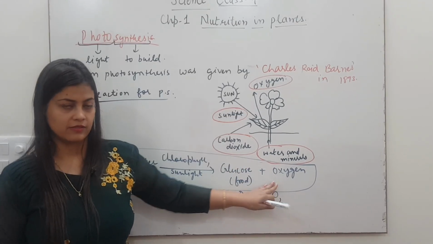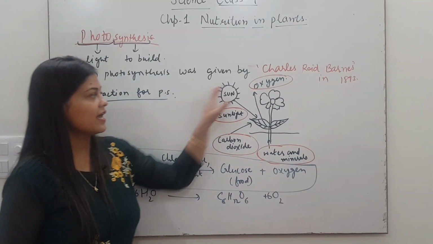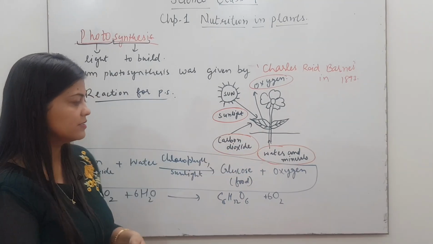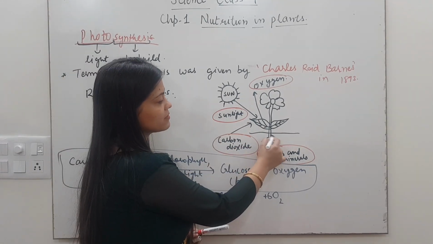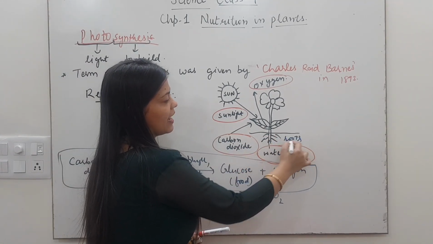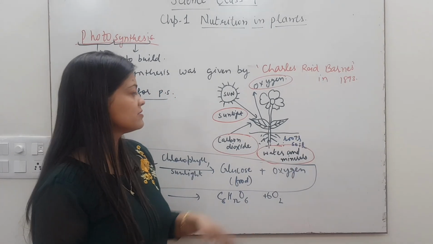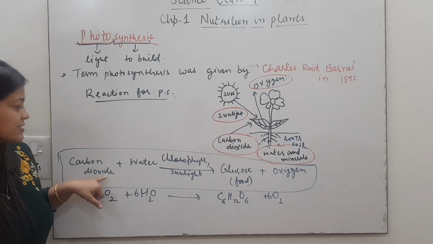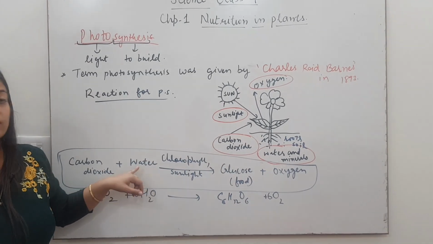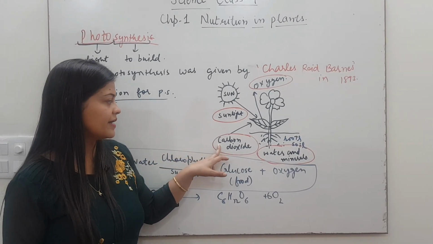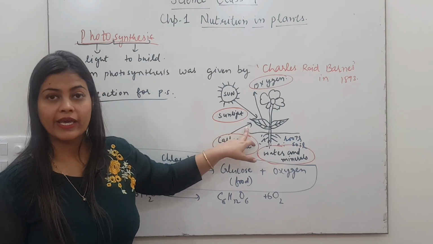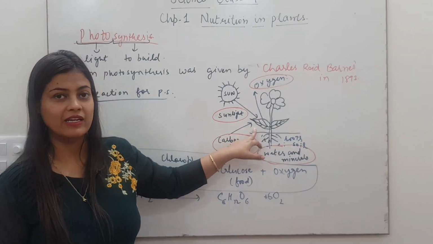Okay. So let's see, I have shown here a plant. These are the roots of the plant, and here is the soil. So this plant requires carbon dioxide and water for photosynthesis. Carbon dioxide, here you can see it is going in, you have to see the arrows very carefully.